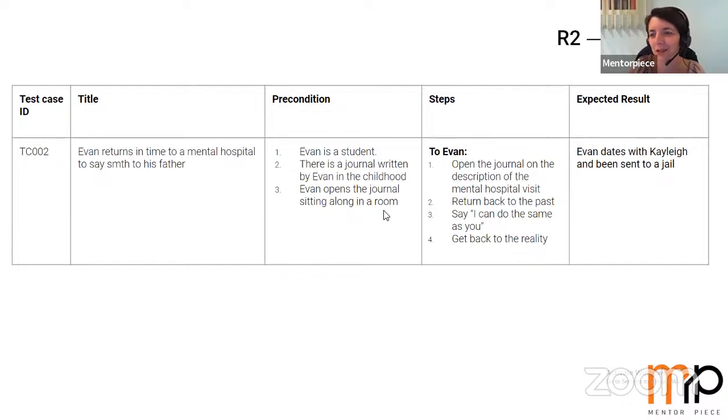I didn't say it during the webinar, but this is the mandatory condition for Evan to be able to get back to his childhood. He should sit alone in the room, nobody around. Steps: Evan opens the journal on the description of the mental hospital visit, because this is the test case about the mental hospital. Return back to the past, say "I can do the same as you," and get back to the reality. Expected result, this is the expected result.